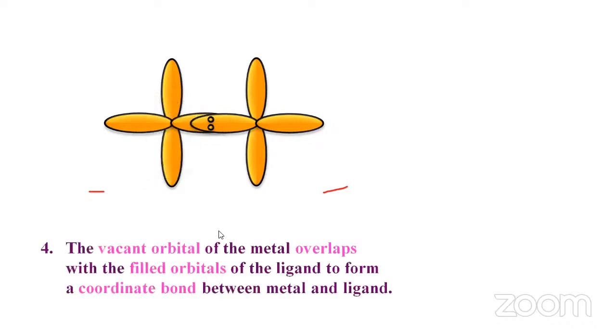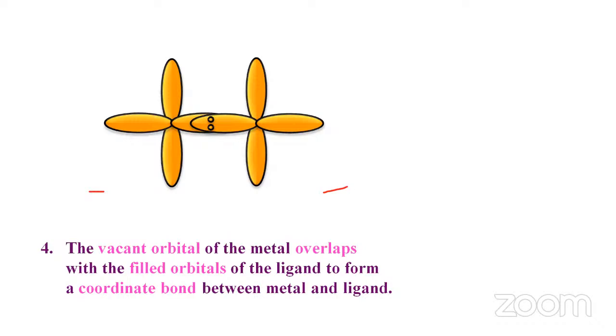When they merge, the ligand forms a coordinate bond with the metal by giving its pair of electrons. The vacant orbital of the metal overlaps with the filled orbitals of the ligand to form a coordinate bond between the metal and the ligand.